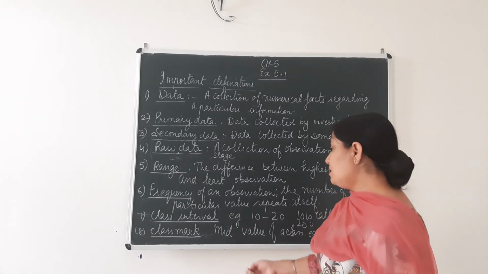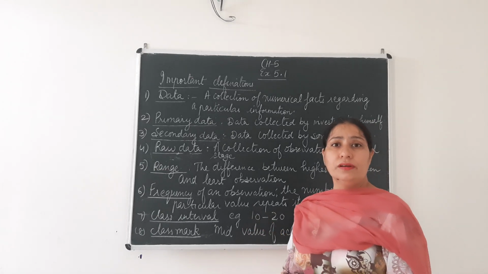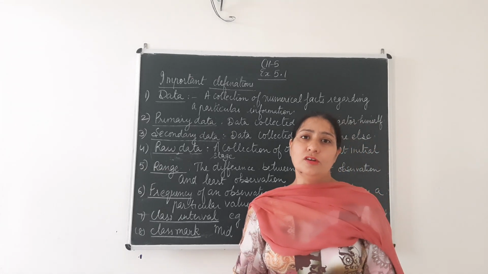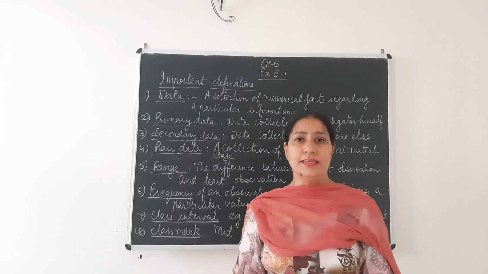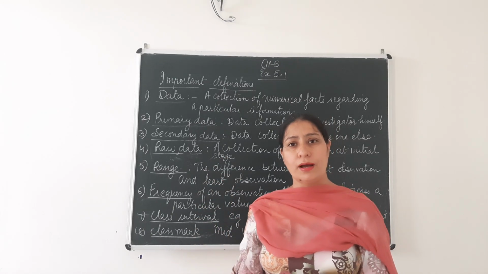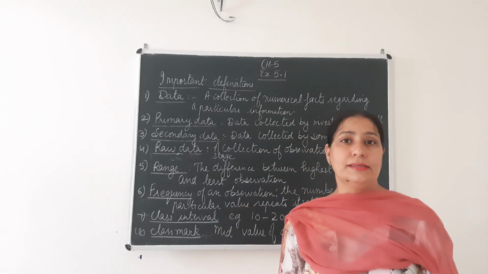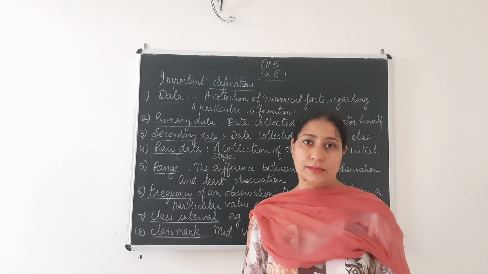Clear? Next is class interval. Sometimes, children, if I take a test of 10 marks, I can very easily write down how many children got 1 mark, 2 marks, 3 marks, up to 10. But when we take your terminal tests, the tests are of 80 marks.